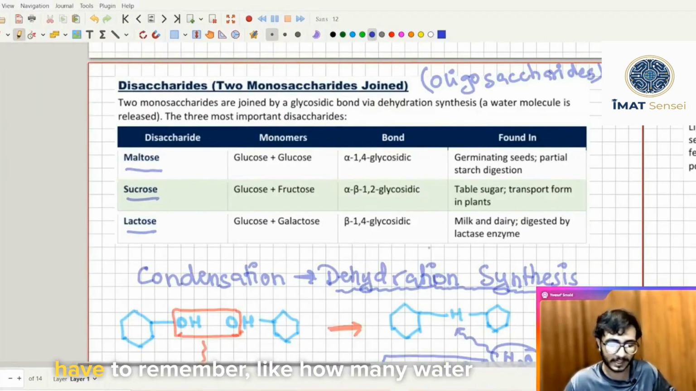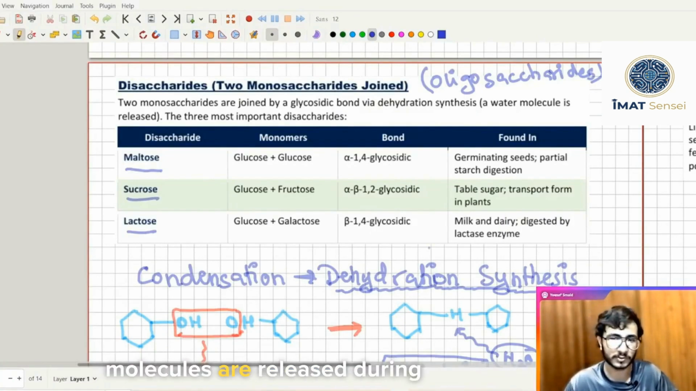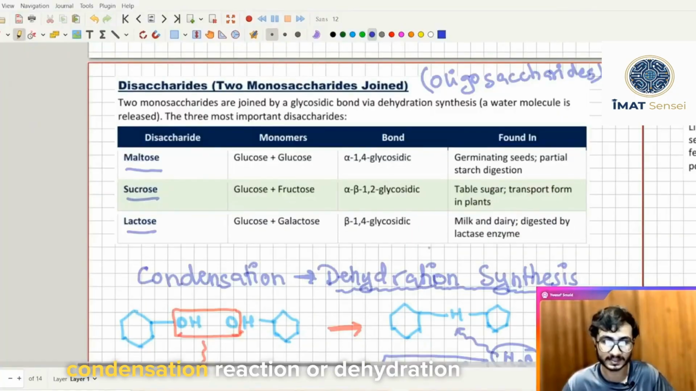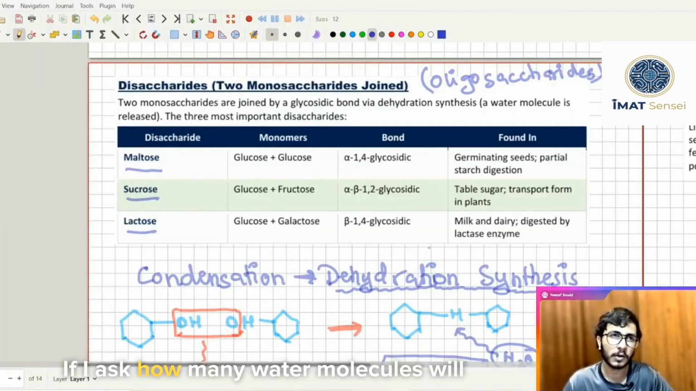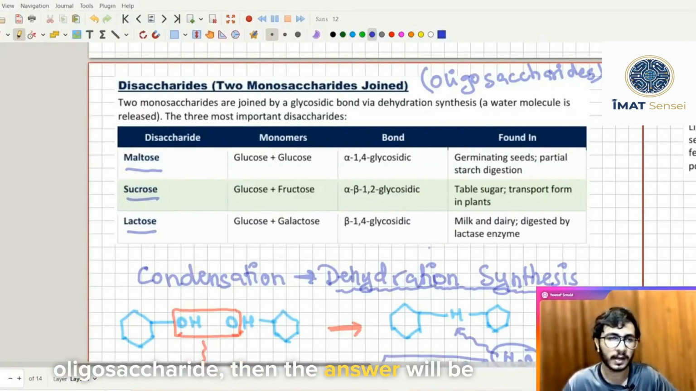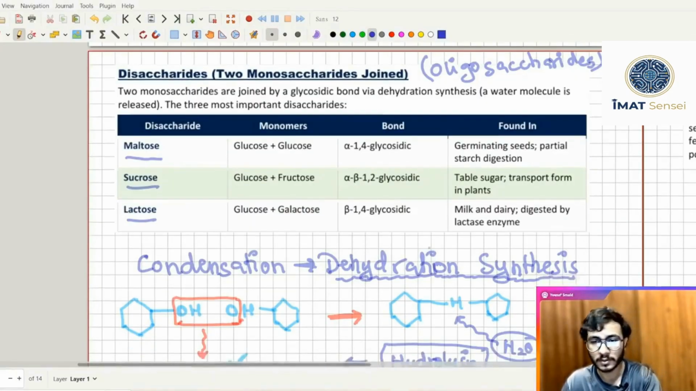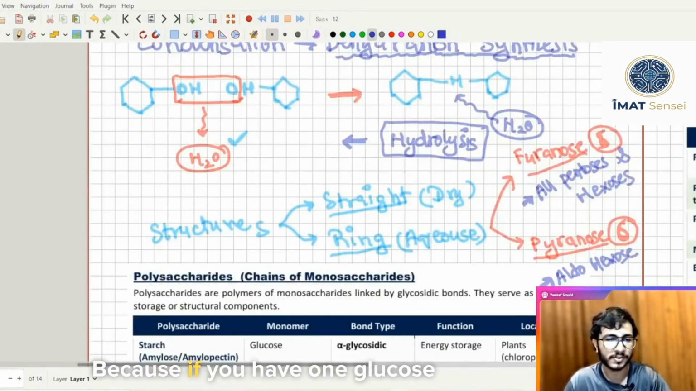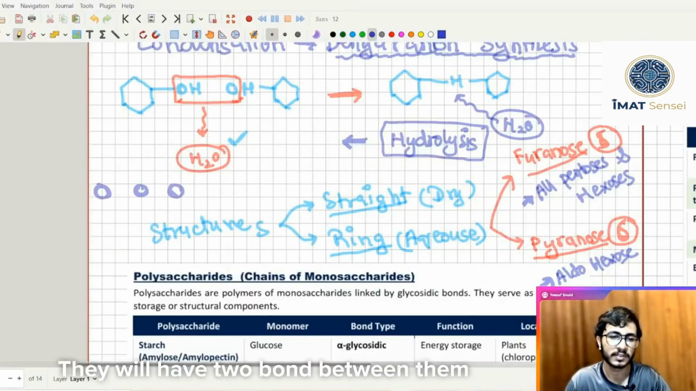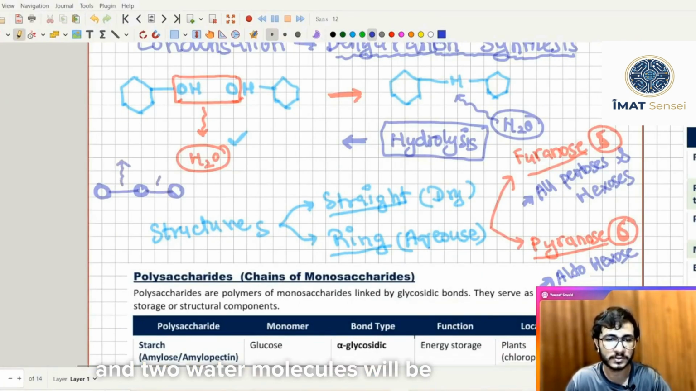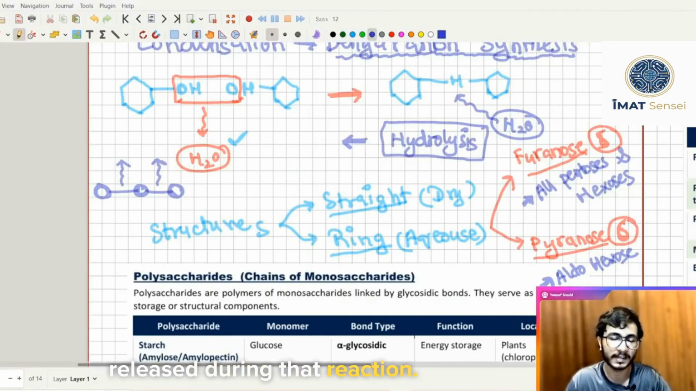There is another concept that you have to remember: how many water molecules are released during condensation reaction or dehydration synthesis. If I ask how many water molecules will be released if 3 glucose molecules join together to form an oligosaccharide, then the answer will be 2 water molecules. Why is that? Because with 3 glucose molecules, they will have 2 bonds between them, and 2 water molecules will be released during that reaction.